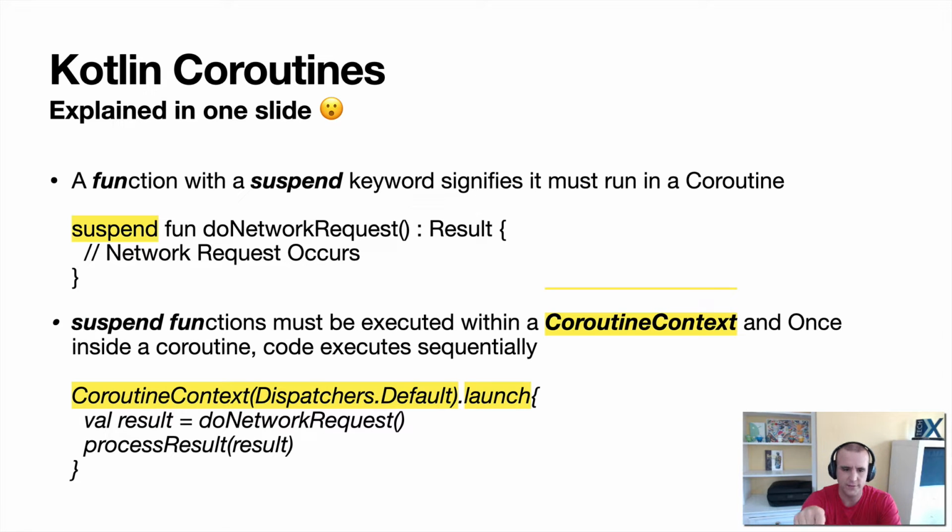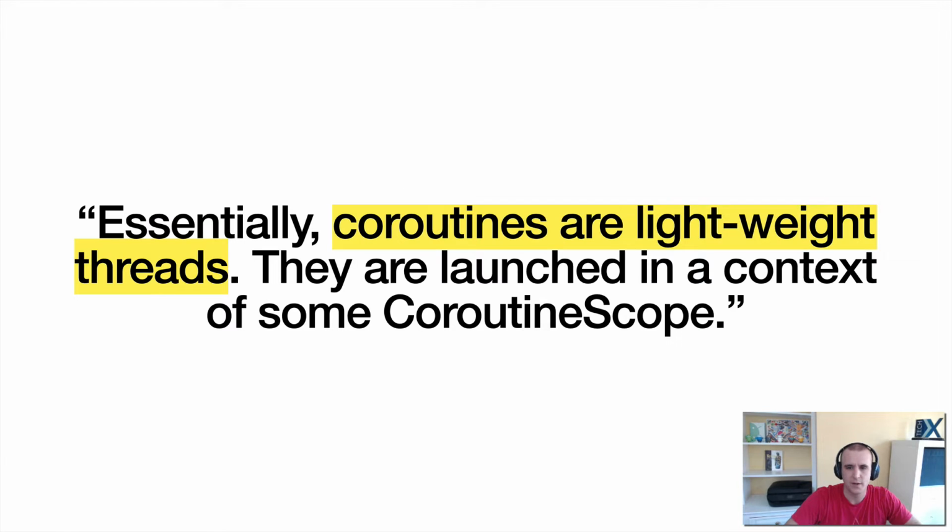Second of all, suspend functions must be run within a coroutine context. So coroutine context kind of says when you're able to start or cancel. Basically, it manages the running of it, and you can run that on a dispatcher. The dispatcher is very much like the thread pools that we had. So there's the default one, which is for the background. There's the main one for the main thread. There's ones for I/O and so forth. So basically, you take the suspended function, you run it in a coroutine context, and then it runs in a coroutine. That's how it works. So essentially, coroutines are lightweight threads.